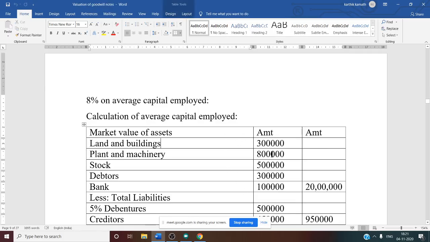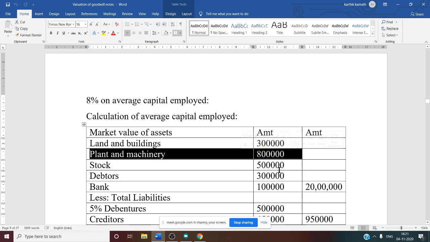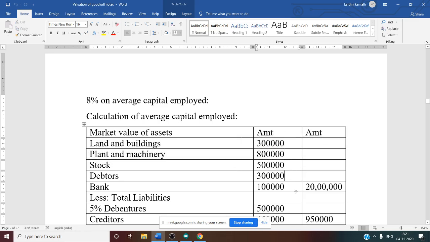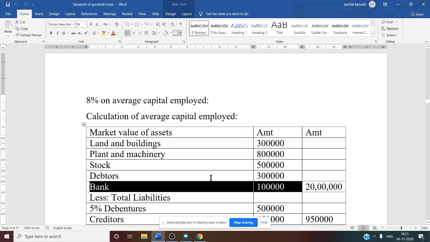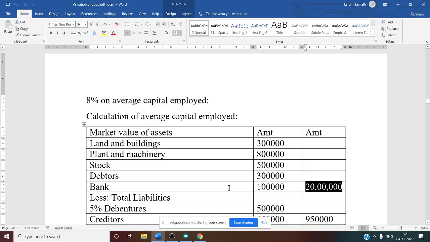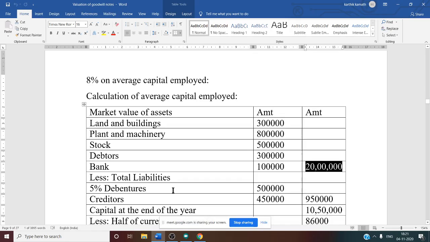So land and building 3 lakh, plant and machinery 8 lakh, stock 5 lakh, debtor 3 lakh and bank 1 lakh. So the total agreed value of assets, adding all these items, you will get 20 lakh. 20 lakh is your agreed value of assets. Less from that, you need to deduct the total liability.